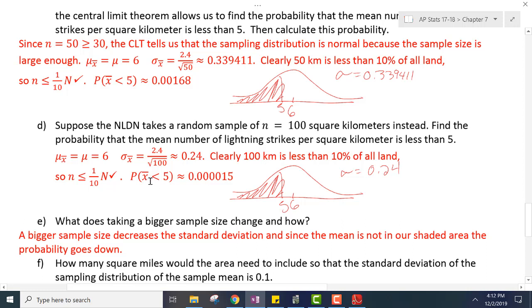And it is normal because our sample is greater than 30, just like we had up there. So the probability of x bar less than 5 is normal CDF. Lower bound is negative infinity. Higher is 5. And standard deviation 0.24 with a mean of 6. There is a 0.000015 chance of getting lightning strikes per square kilometer less than 5.